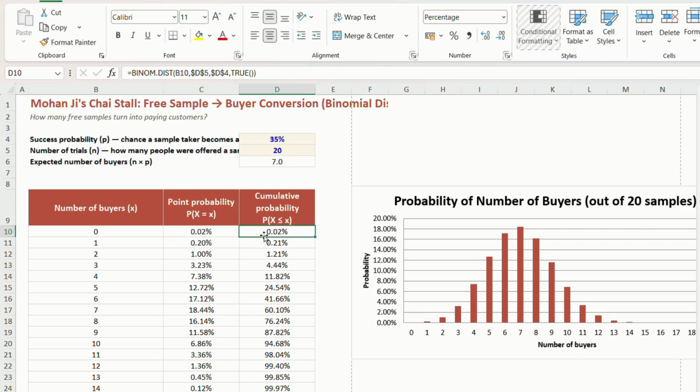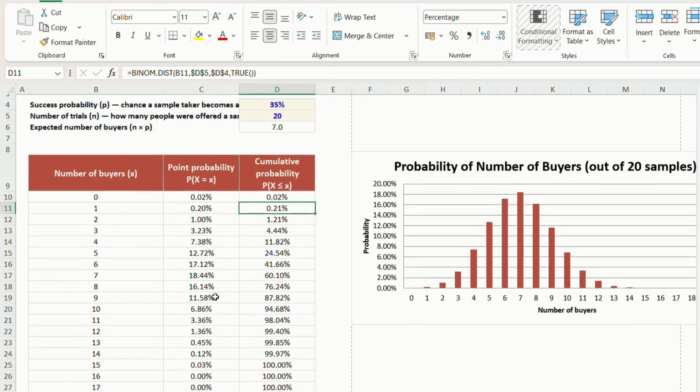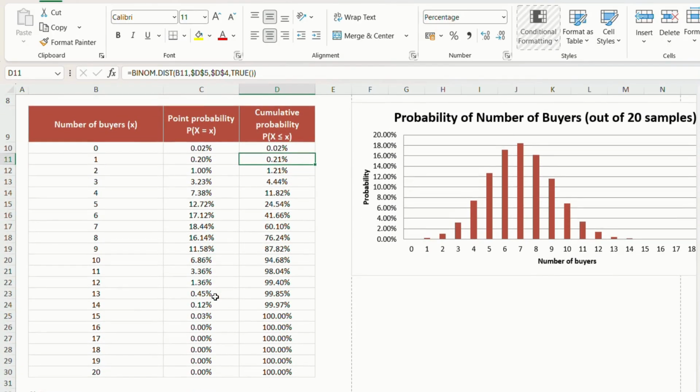Cumulative is when we are comparing with the previous values. Since there's nothing before this cell, it is the same. In this row, this is the exact value, and the cumulative is compared with the previous value. That's the cumulative probability. When we copy this formula down the whole column, the calculation is there.